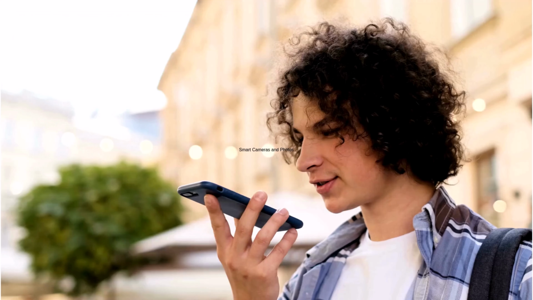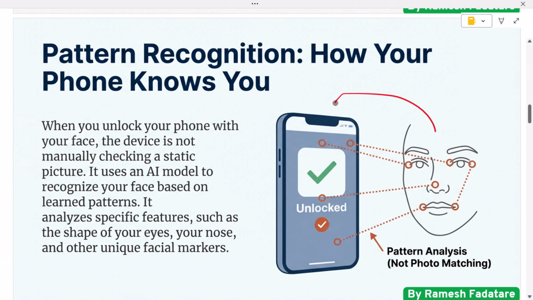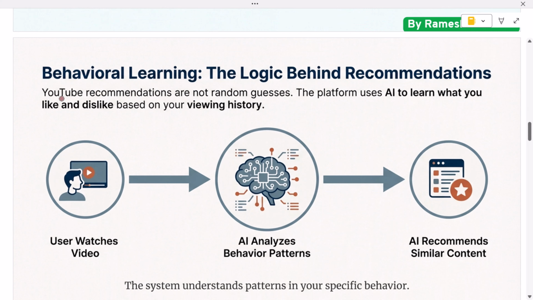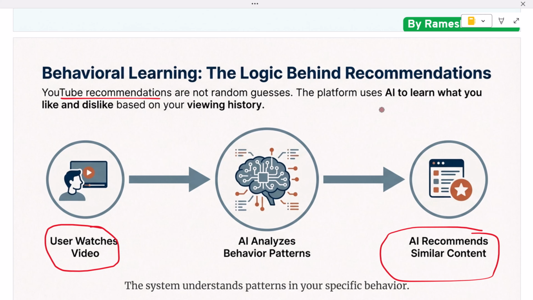Here's an easy example. When you unlock your phone with your face, the phone is not manually checking your picture. Instead, an AI model is recognizing your face. It has learned what your face looks like from patterns like the shape of your eyes, your nose, and other features. Another example is YouTube recommendations. When you watch a few videos, YouTube starts suggesting similar content. It is not guessing randomly. It is using AI to learn what you like and what you don't like. It understands patterns in your behavior and recommends content accordingly.